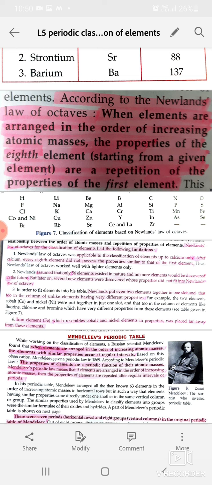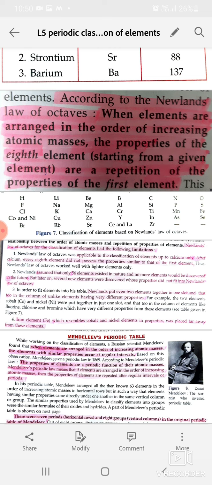If some elements form oxides having the same general formula, then they will have similar chemical properties. If some elements form hydrides having the same general formula, then they will also have similar chemical properties. Mendeleev took the formulae of the oxides and hydrides formed by the elements as the basic properties of elements for their classification in the form of a periodic table.